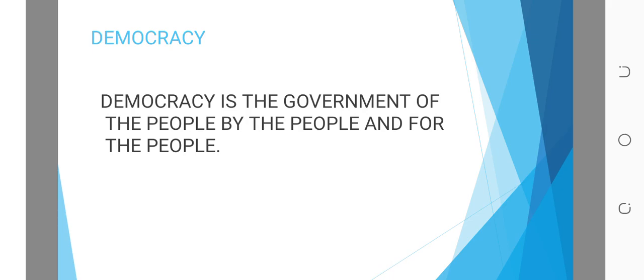This definition of democracy has been given by Abraham Lincoln, as he stated that democracy is the government of the people, by the people, and for the people. Because it's the people that make up a government. Every government you see with power, it is the people that brought the government into such power. So democracy is a government of the people, by the people, and also for the people.